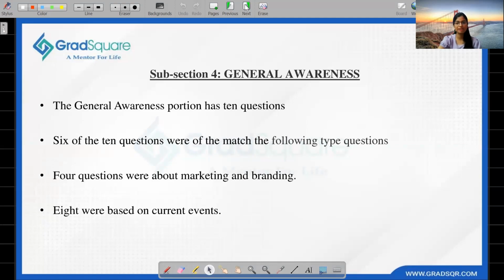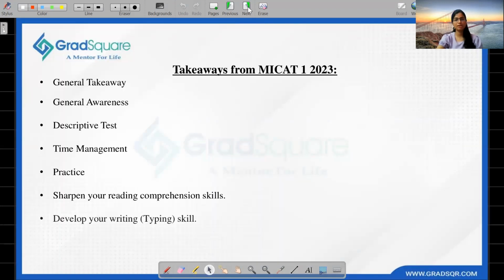Yes, this is the final section, that is the general awareness section. The general awareness portion has 10 questions. 6 of the 10 questions were of the match the following type, while the other 4 were about marketing and branding, and the remaining 8 were based on current events. So that's all for this particular section. Let's move on to the next one.